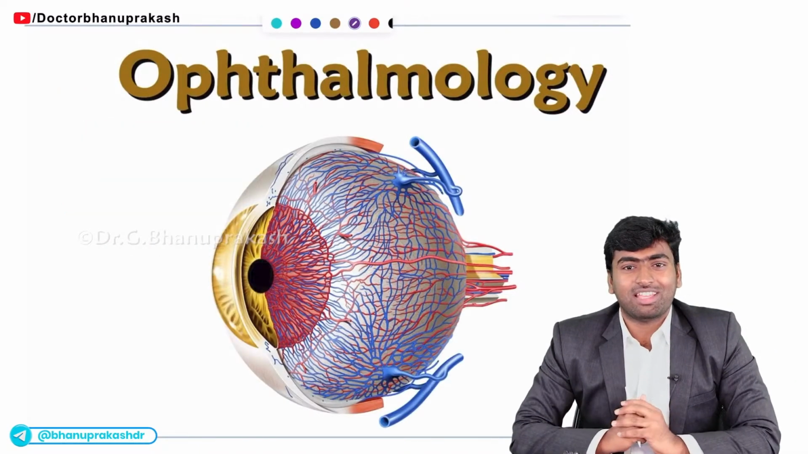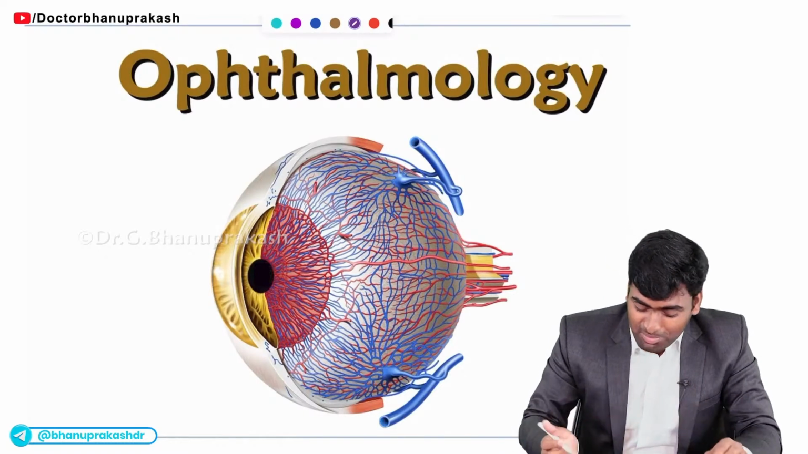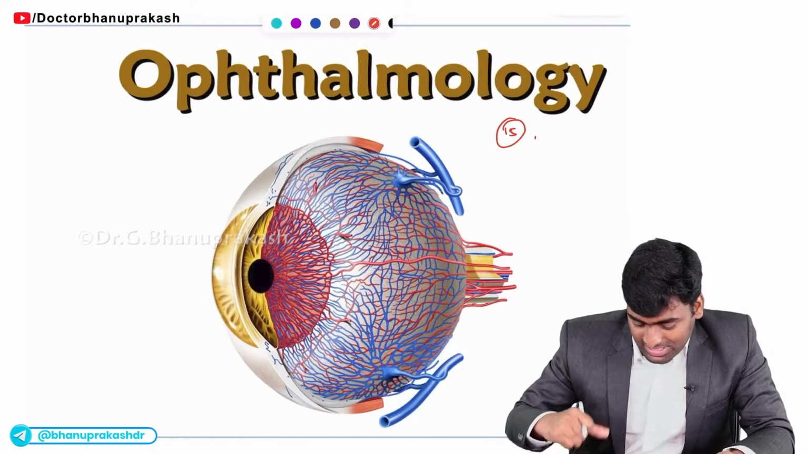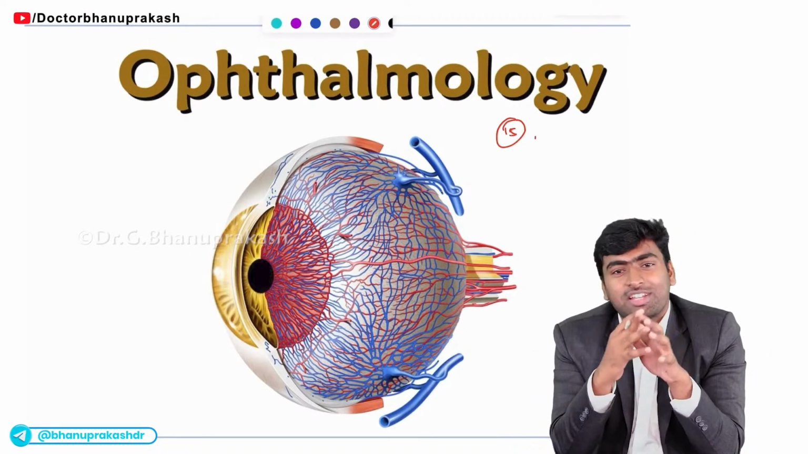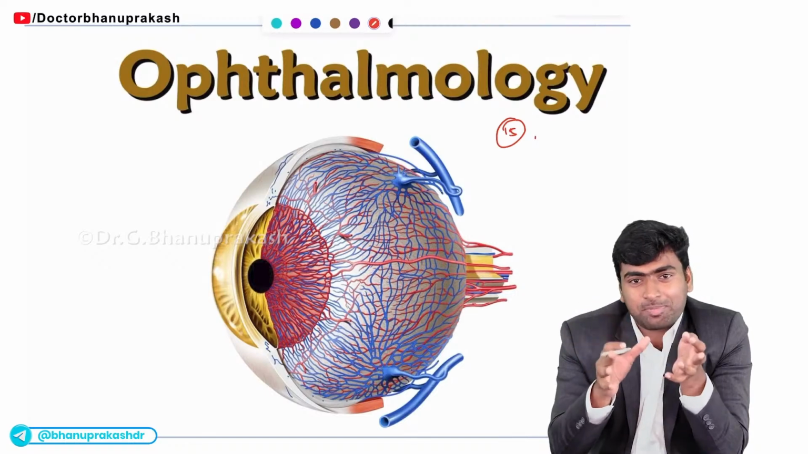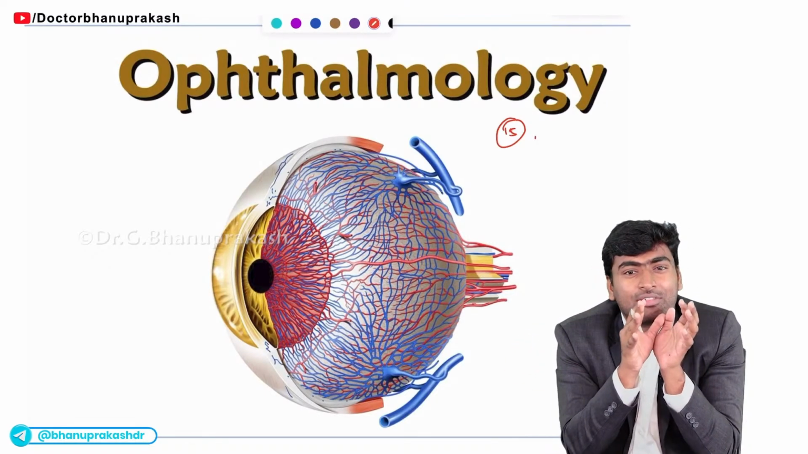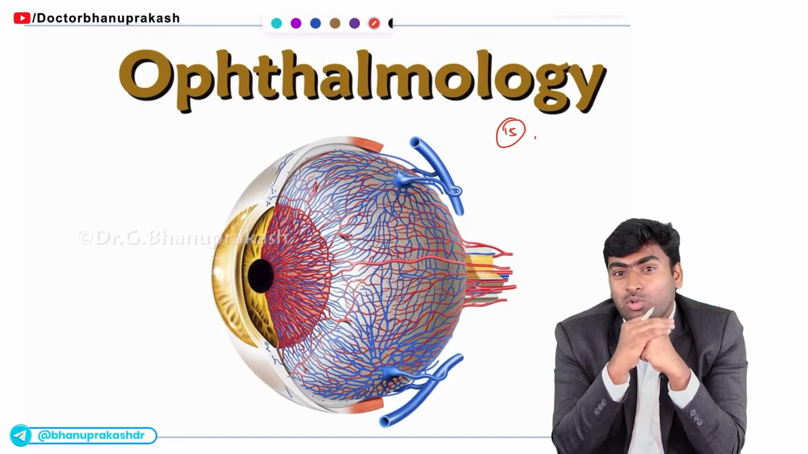Fine. Now we'll start with ophthalmology. How many questions will come from ophthalmology? There will be around 15 questions from ophthalmology also. If you see 15 questions, it's really huge, right? Mostly ophthalmology and ENT either come in the first part or second part, or sometimes they will mix and come. These 15 marks from ophthalmology and 15 marks from ENT will boost your numbers to a very high level.